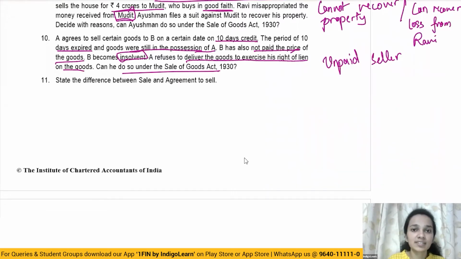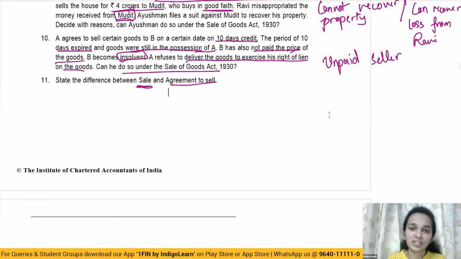The next question is a straightforward question, direct question, asking us the difference between sale and agreement to sell. So what is the difference between sale and agreement to sell? Not a lot of discussion required here. So this is a basic question wherein you just have to write the differences. Moving on to the next one.